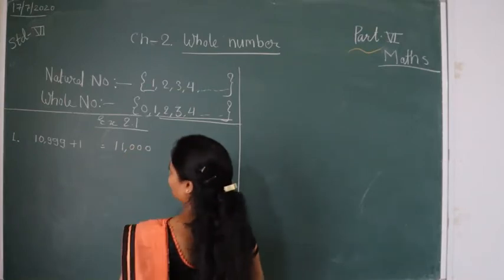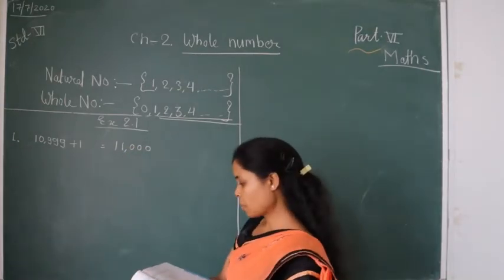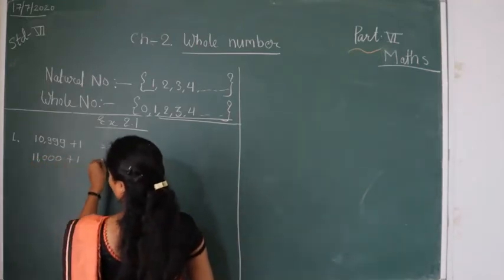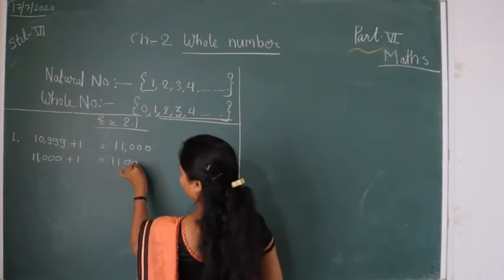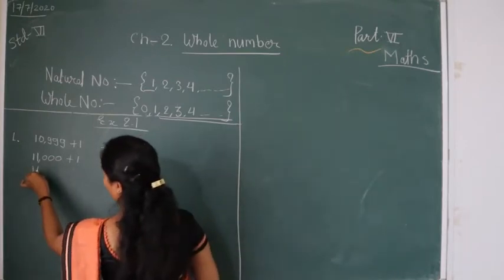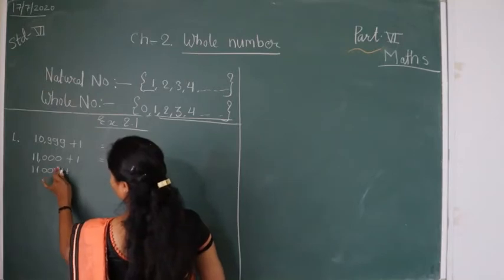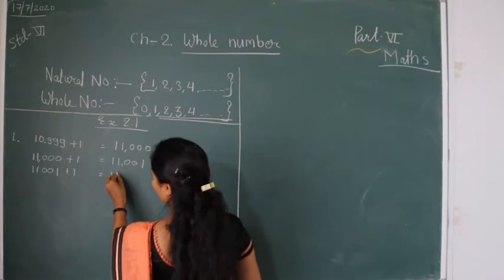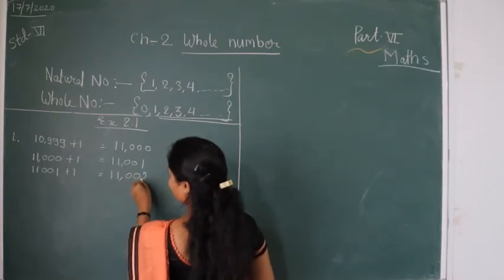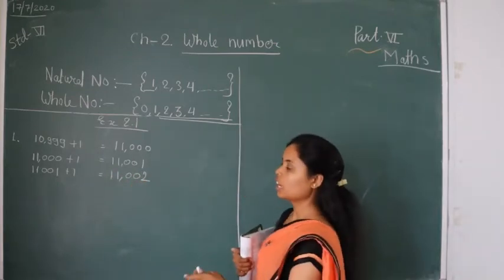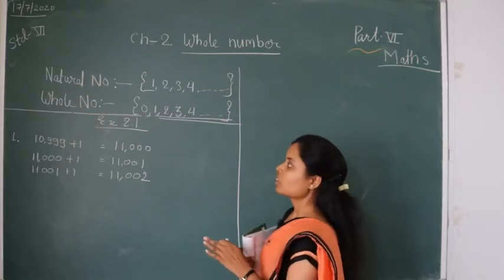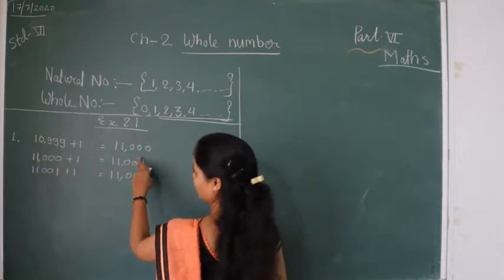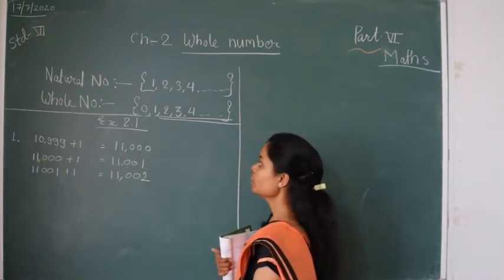When we add, what do we get? 11,000. Then next, add 1 to 11,000, we get 11,001. Then next, 11,001 plus 1, 11,002. So these are the numbers after 10,999: 11,000, 11,001 and 11,002.